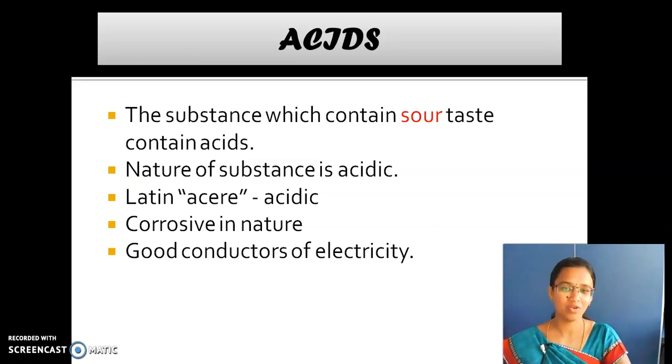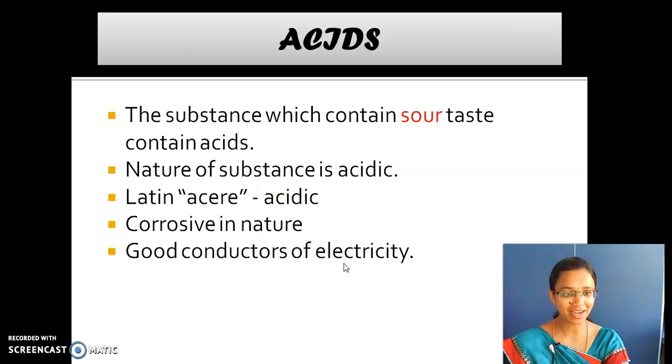Okay, and then look here, the word acid is derived from a Latin word acer. What is that? It is derived from a Latin word acer. That means acidic. So the acids are corrosive in nature. Have you seen in many movies also? Yes or no? They used to spill the acids on the faces. It gives a burning sensation and the skin gets burnt away.